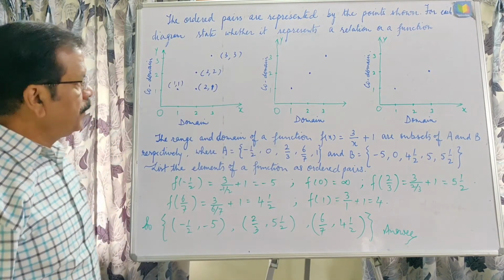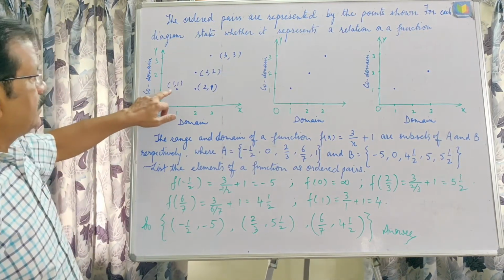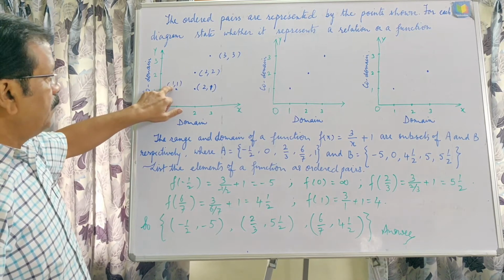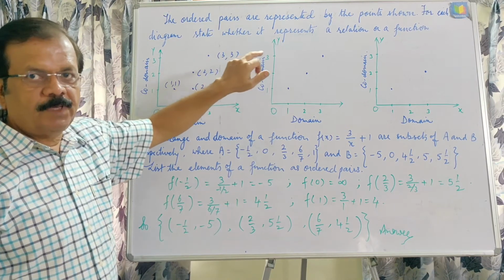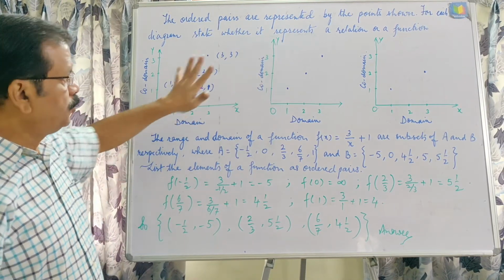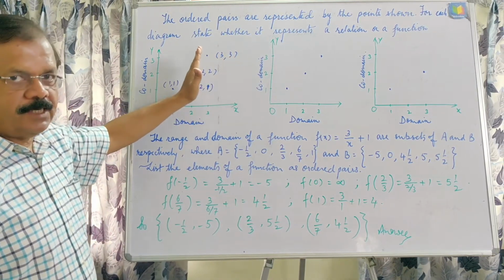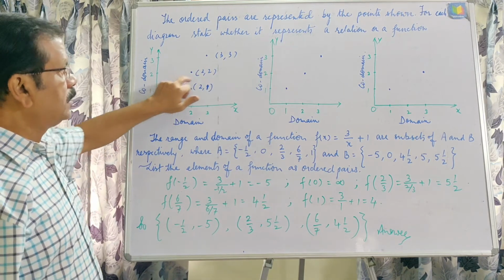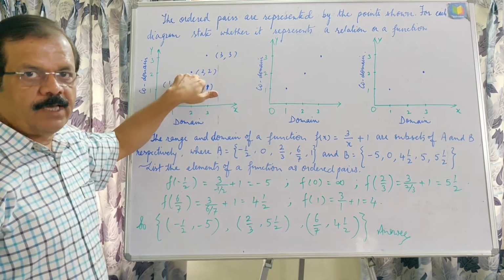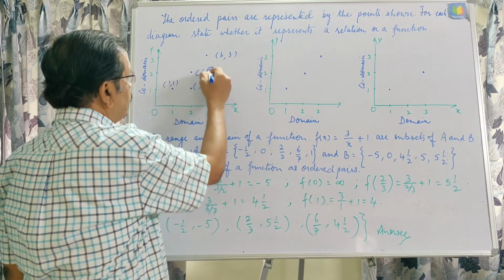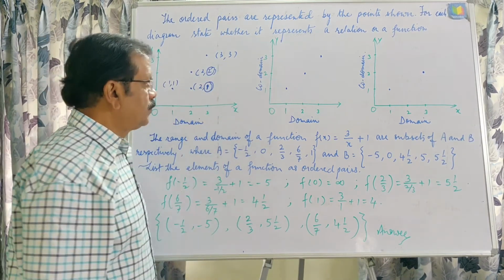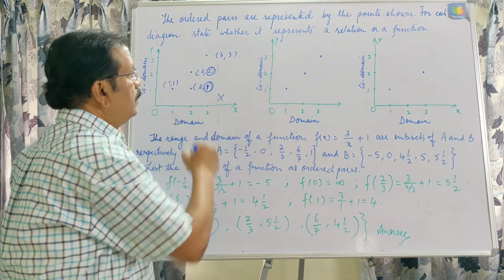We can see that the first element is not different, because for being a function these should be different. This is a relation, but this is not a function, okay, and this element is having two different elements as its image also, and so this is not a function.